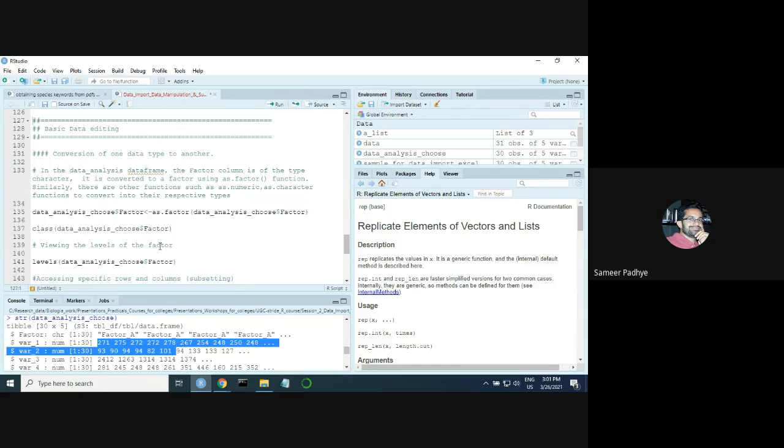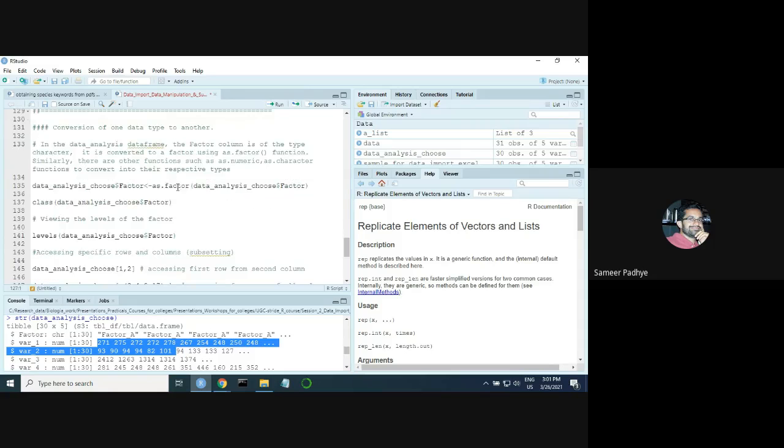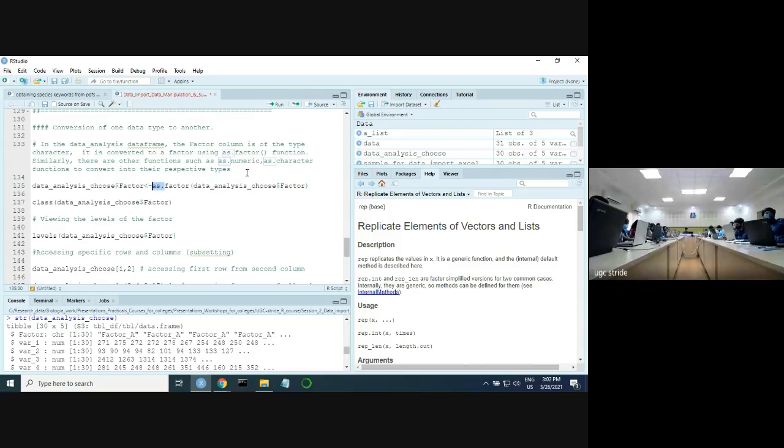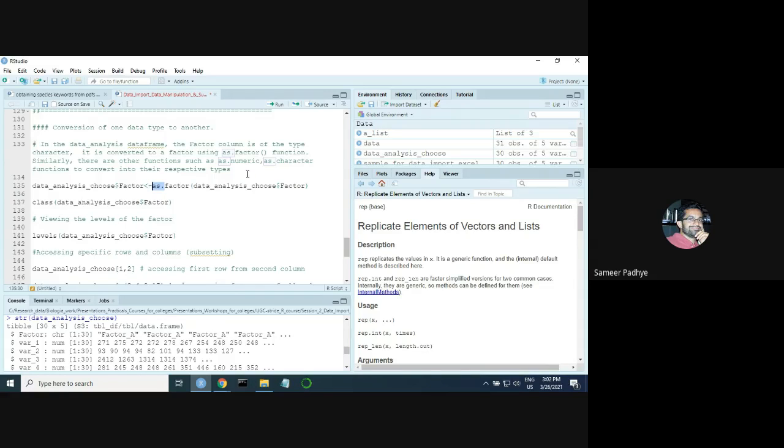But then what do you do in that instance? You can change one type of data into another. You can do that in R itself. The way to do it is using this family of functions called as dot. Suppose I want to convert my character data into something called as factor.